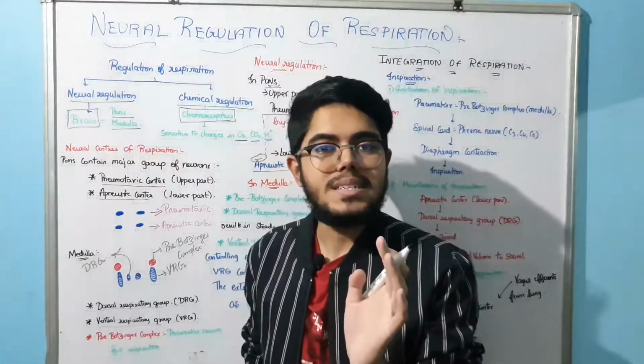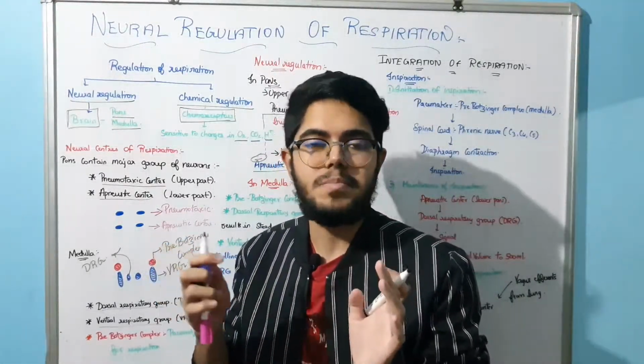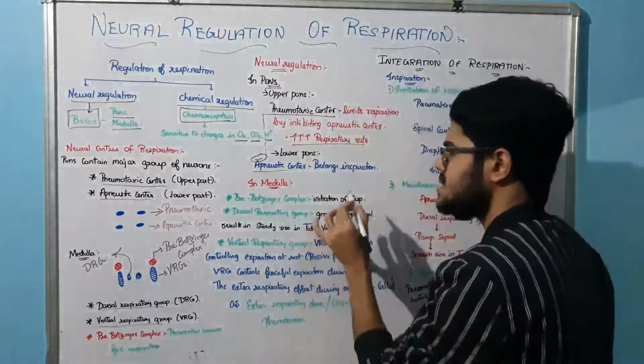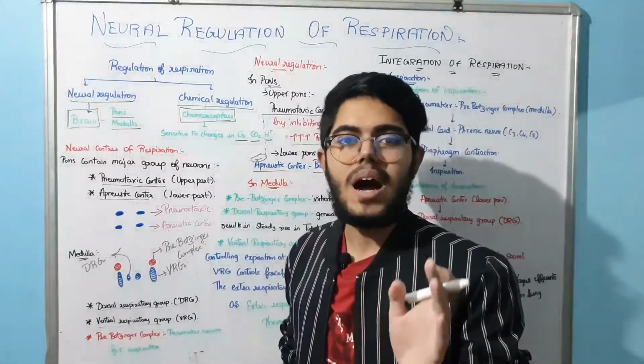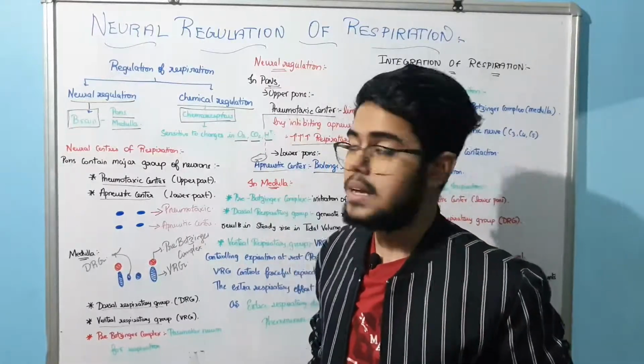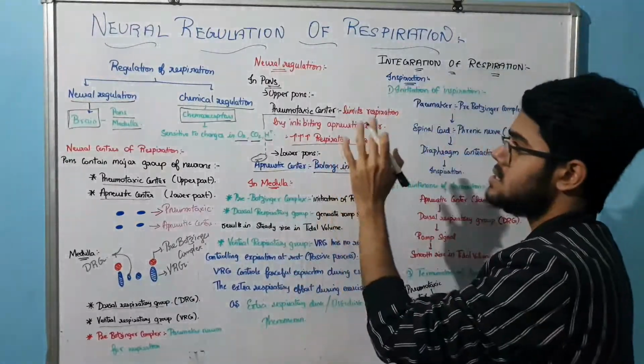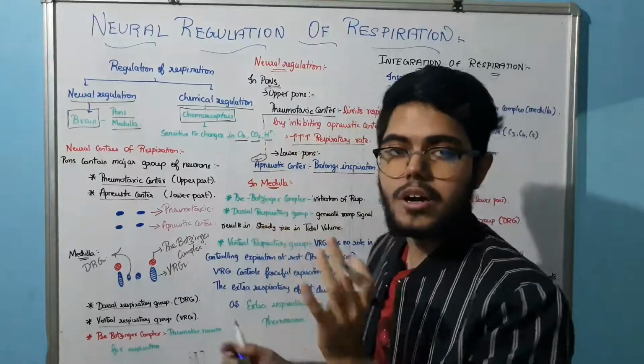Now we will see the apneustic center. See, the apneustic center is going to prolong the inspiration. Very important and very simple. Prolong the inspiration, that is the function of the apneustic center. Okay. So we saw the pons, its centers, as well as their functions.